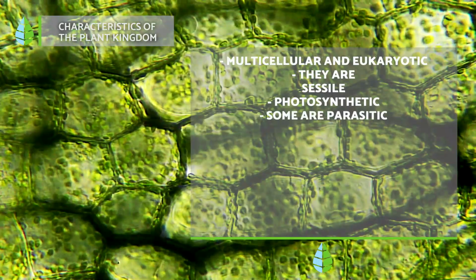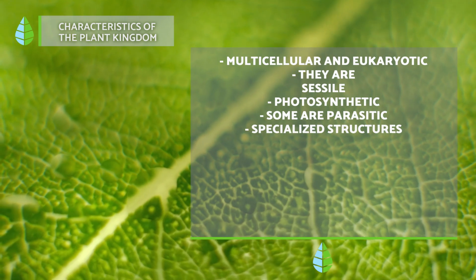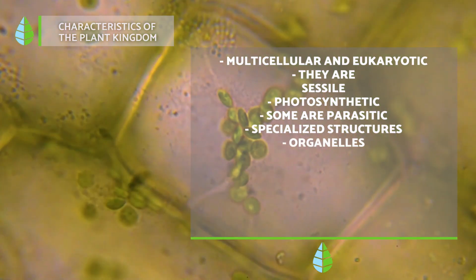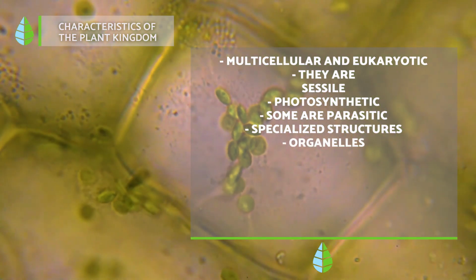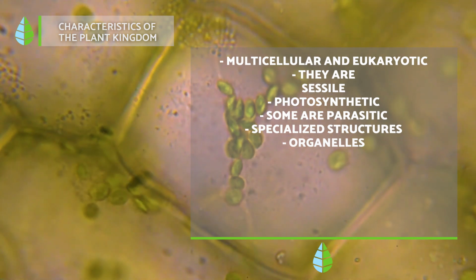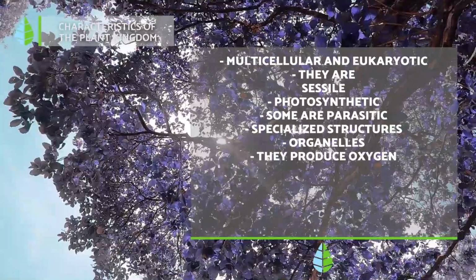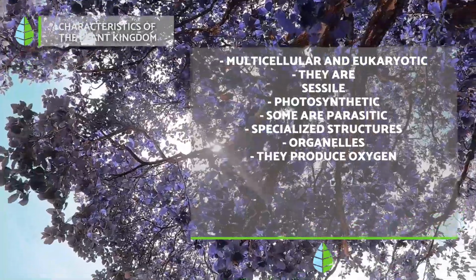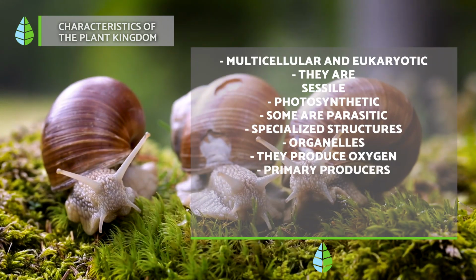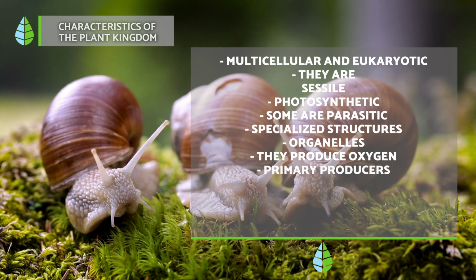They have specialized structures. Plant cells are characterized by a rigid cell wall composed of pectin and cellulose and a prominent central vacuole. They have organelles. Photosynthesis occurs within specialized organelles called chloroplasts, which contain chlorophyll. They produce oxygen. Plants are very important because they produce oxygen that humans and animals need to breathe. They are primary producers. Plants are essential in nature because they make food that other living things need to survive.